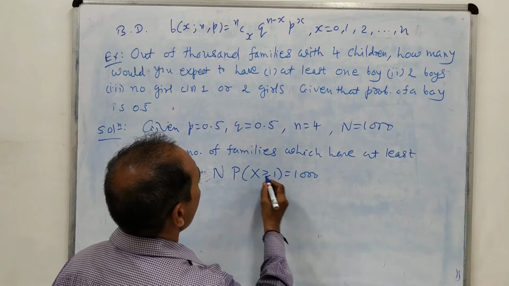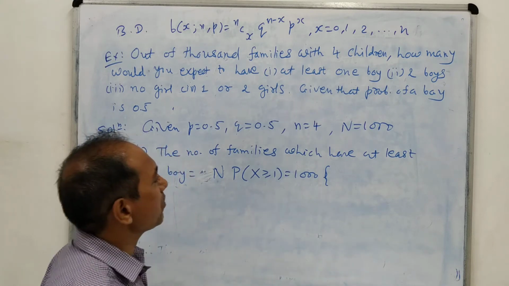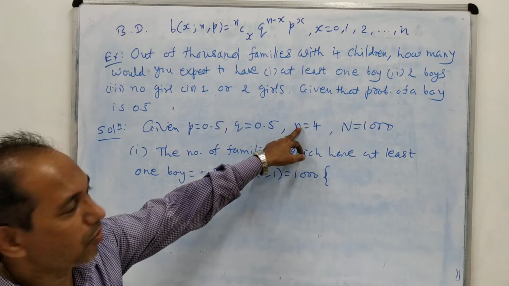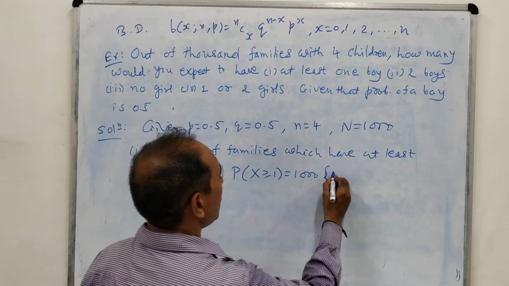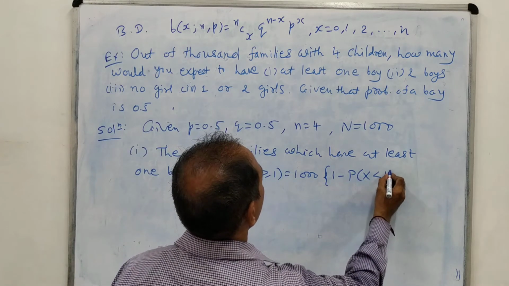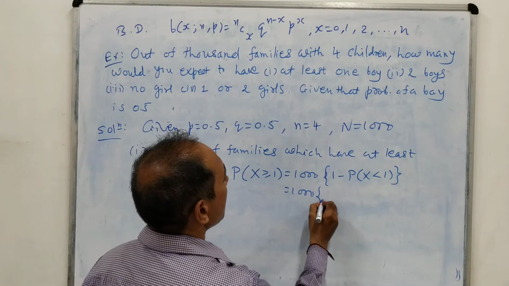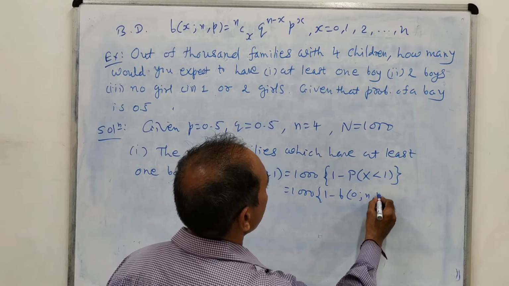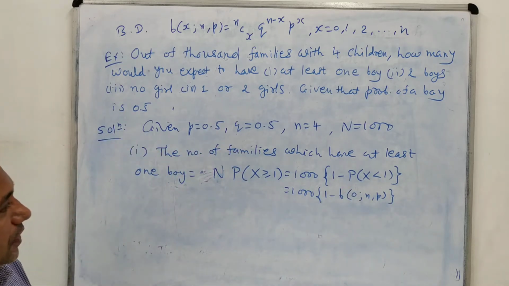We would have to find x equal to 1, 2, 3 and 4, because small n equal to 4. That takes too much time, so we subtract and write it for less than 1. That means 1,000 into 1 minus the probability for x from 0 to 0, only 0, because we are not including 1.